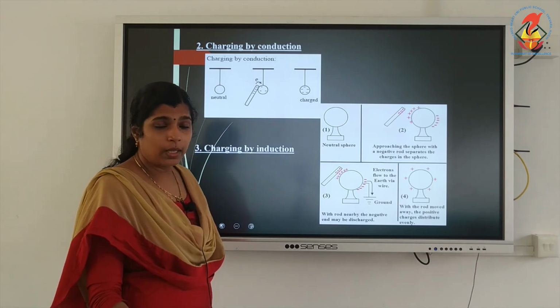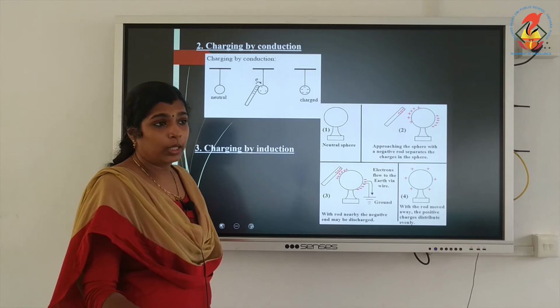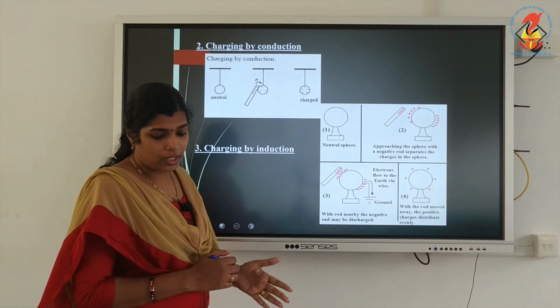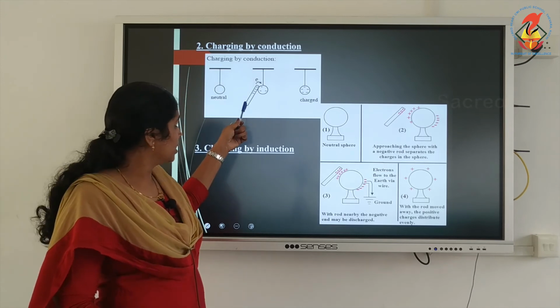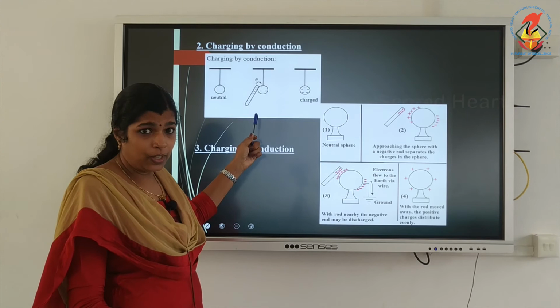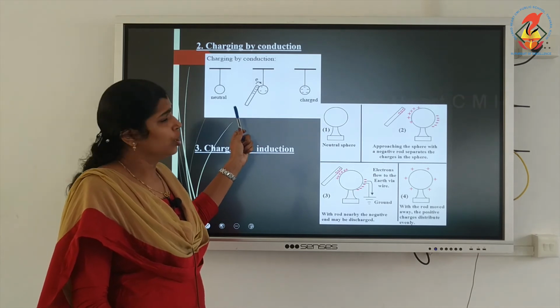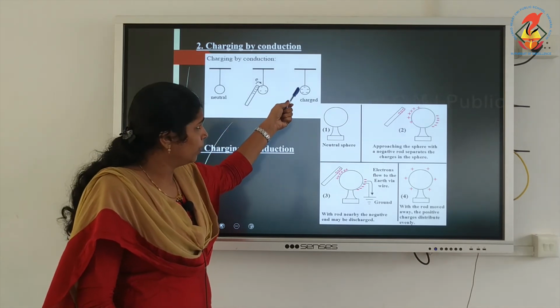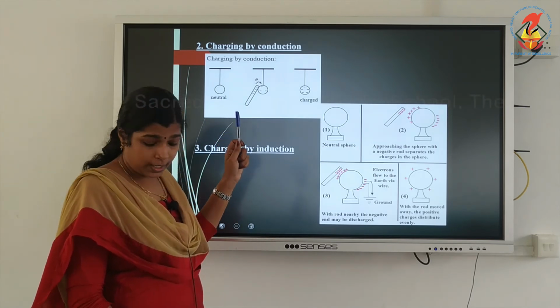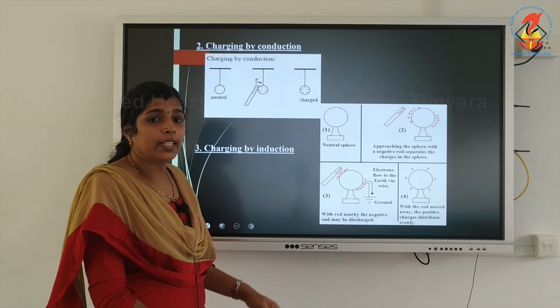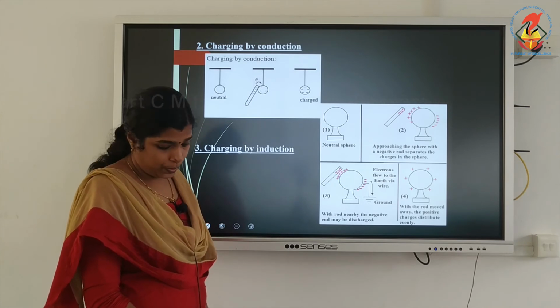Here this rod is the charged object. It is negatively charged. So, this balloon will be charged negatively, that is the same charge as that of the charged object.